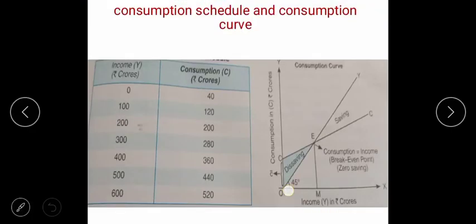Aggregate, this is, and this is, right? AS. So SS is written over here. See, your OY. OY, children, this O and Y. OY means the 45 degree line of aggregate supply, right?